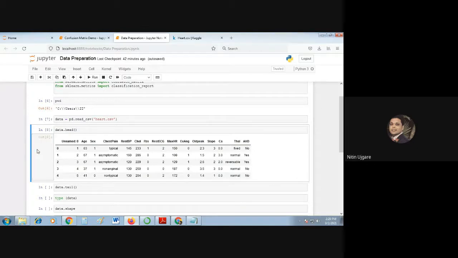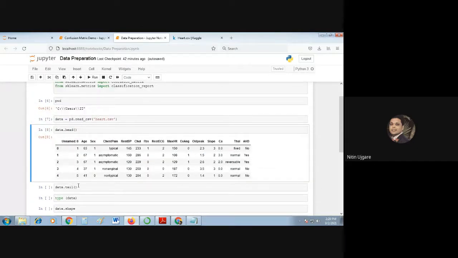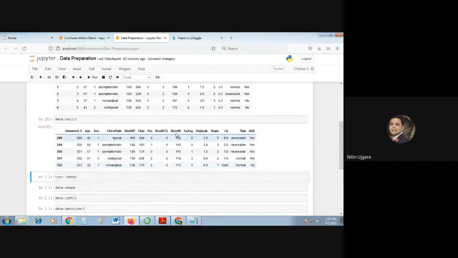Fine. In the same way, we can also see the last few rows of our data set using the function tail. So data is the name of my data frame, dot tail is the function I'm going to use, which displays the last few rows. Okay, so these are the last few rows that we had.